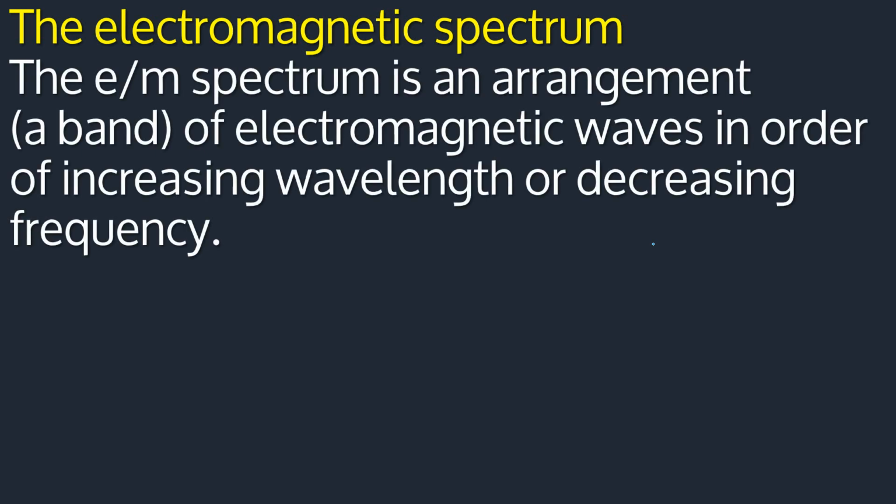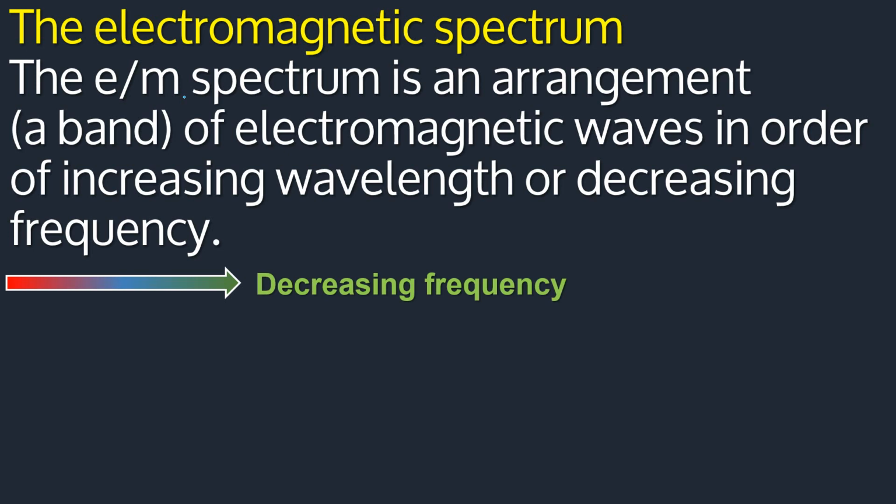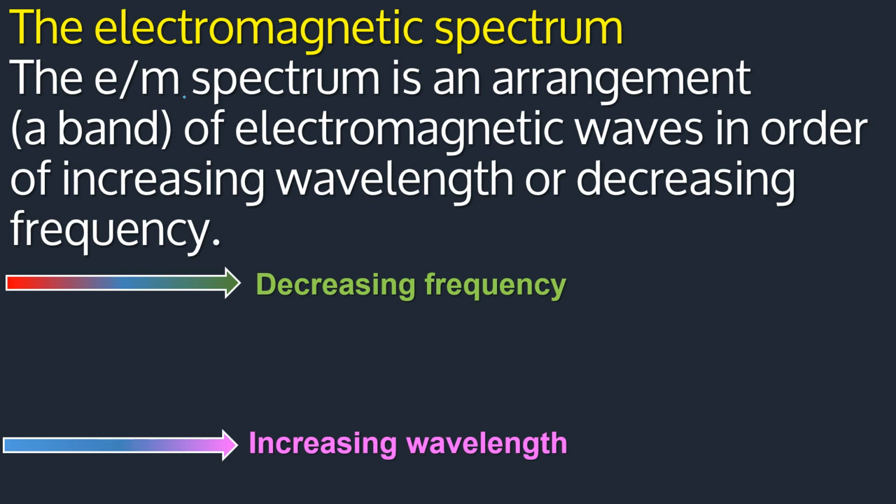The electromagnetic spectrum, I'm abbreviating it as EM. The EM spectrum is an arrangement, or you can say a band of electromagnetic waves in order of increasing wavelength or decreasing frequency. Now look at this. If from left to right we are looking at decreasing frequency, at the same time we are looking at increasing wavelength.